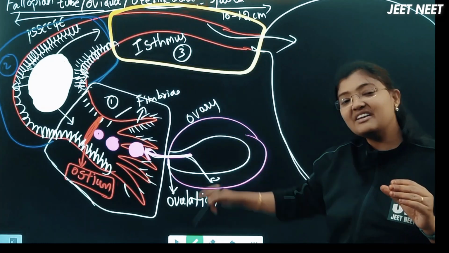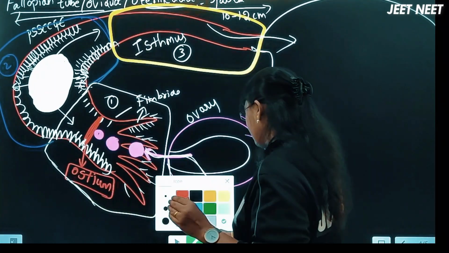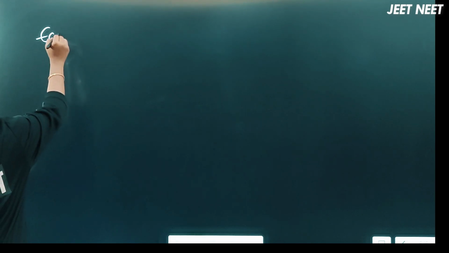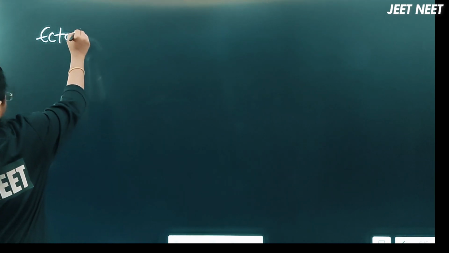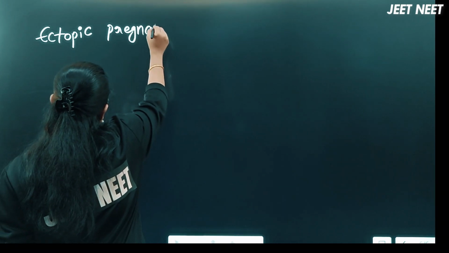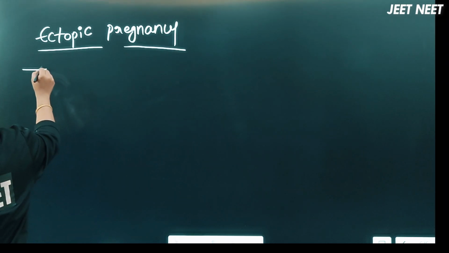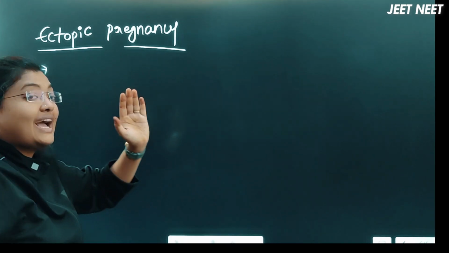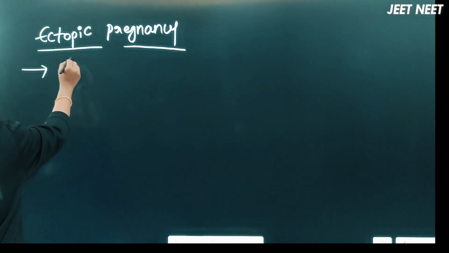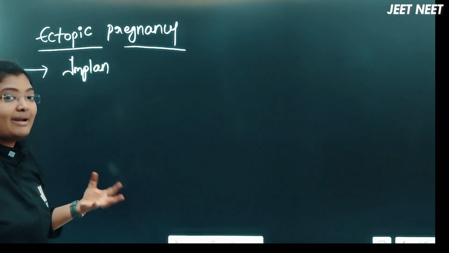This is a place where the cleavage is going to happen, because the fertilization happens before, right? Now, ectopic pregnancy. This word you should remember. What do you mean by ectopic pregnancy? Ectopic pregnancy is nothing but implantation other than in the uterus, right? What do you mean by implantation, students?